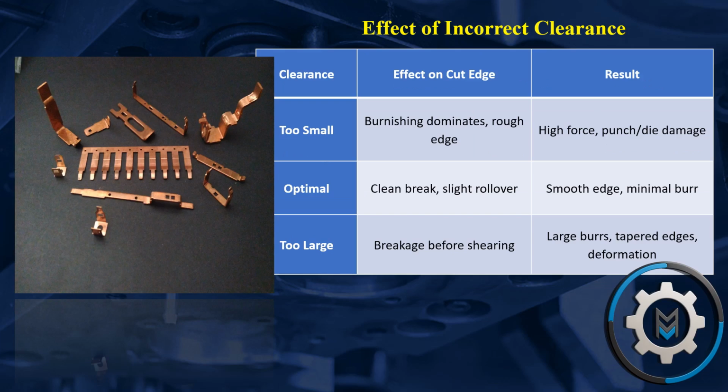Effect of incorrect clearance. Clearance too small: effect on cut edge, burnishing dominates, rough edge. Result, high force, punch and die damage. Clearance optimal: clean break, slight rollover. Result, smooth edge, minimal burr. Clearance too large: effect on cut edge, breakage before shearing. Result, large burrs, tapered edges, deformation.